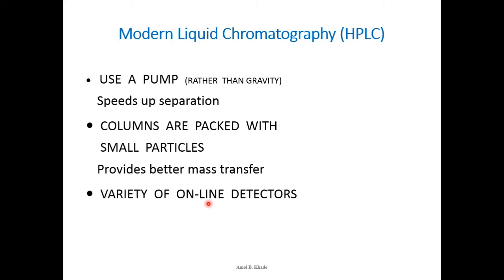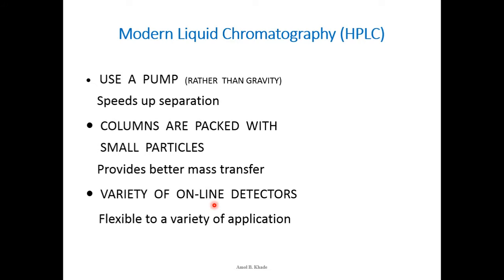So during the chromatographic run, without switching off the instrument or repeating the experiment, the same eluent, the analyte which is coming out of the column, can be directed to two different detectors or even multiple detectors. Okay, so that is how we can take advantage of this sophistication, and we can accurately determine the concentration.